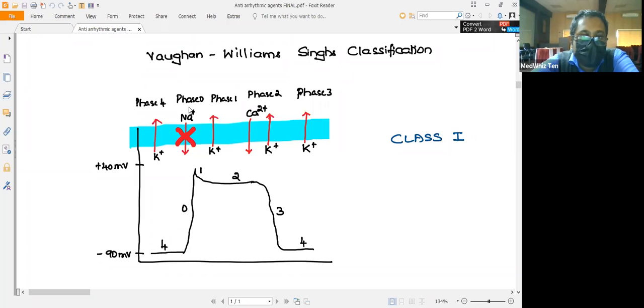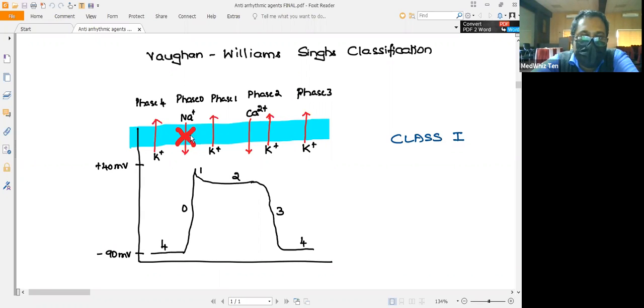Also, the sodium blockade will be more in rapid firing cells or in inactivated cells, but not in the resting state of the channel. It acts only whenever there is rapid firing of the cells. So class 1, remember, blocks the sodium channel, so there will be no sodium entry into the cardiac cells.